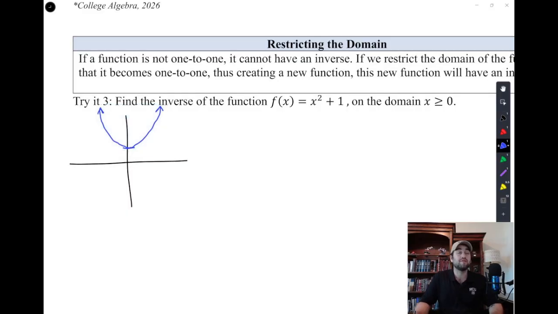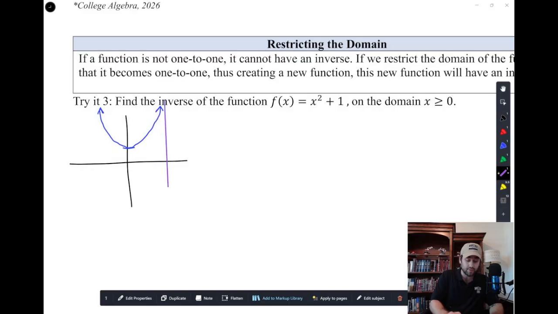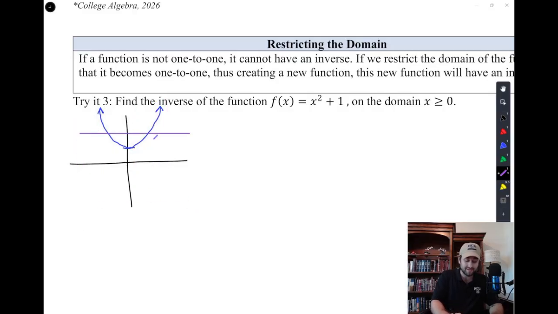And so it's the quadratic function shifted up by 1, and you'll see pretty quickly that yes, that passes the vertical line test, but it does not pass the horizontal line test. In fact, it fails right there. Pick a spot. It fails right there, and therefore it's not one-to-one. And because it's not one-to-one, it's not invertible.